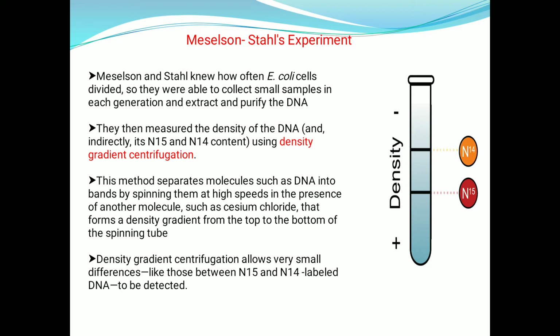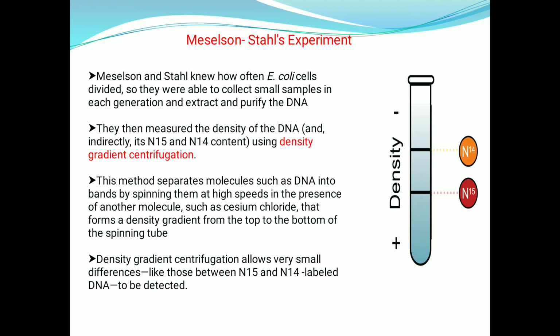Meselson and Stahl knew how often E. coli cells divided. It means E. coli cells take 20 minutes to divide. So they were able to collect small samples in each generation and extract and purify the DNA. Every 20 minutes, they collected the E. coli and extracted and purified the DNA from the collected cells. They then measured the density of the DNA.